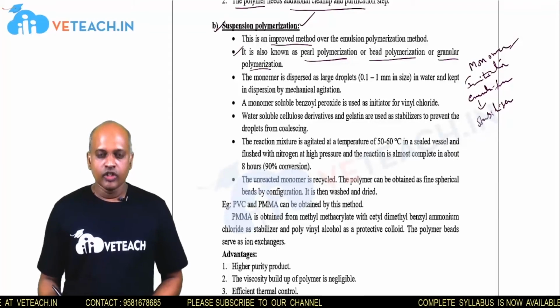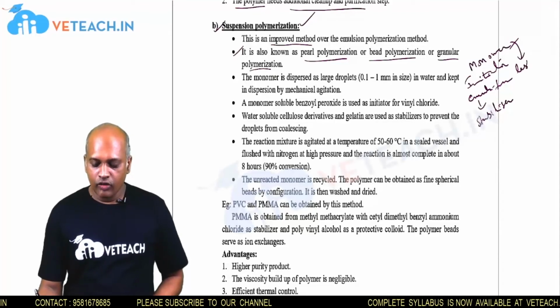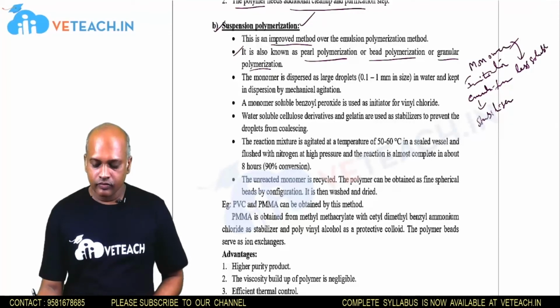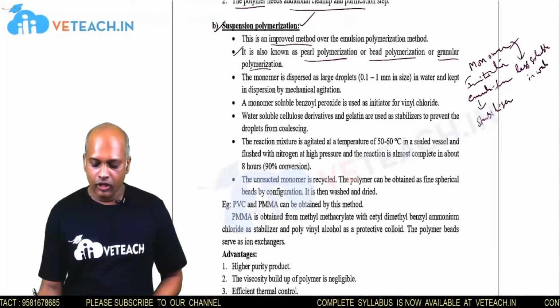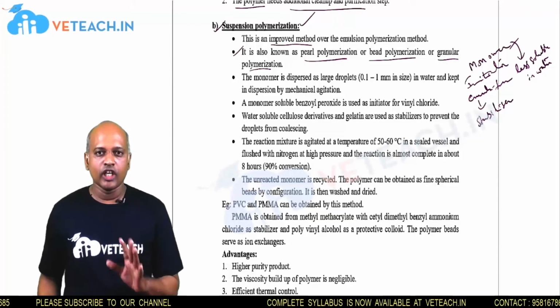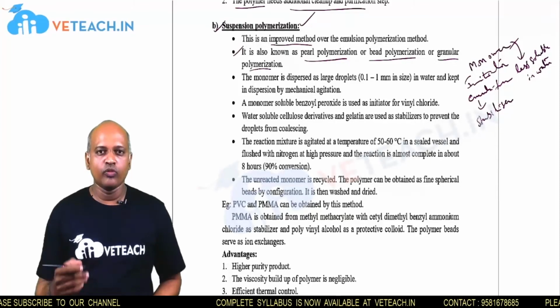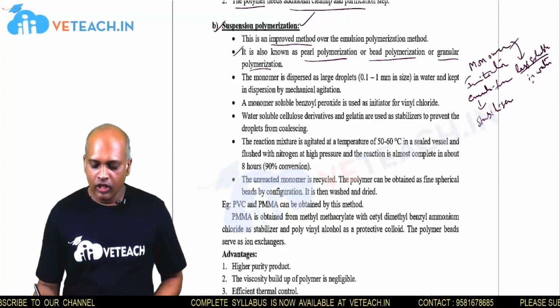Here the monomer should be less soluble in water. But in the emulsion polymerization process, the monomer should be highly soluble in water. In suspension polymerization, the monomer should be less soluble in water.